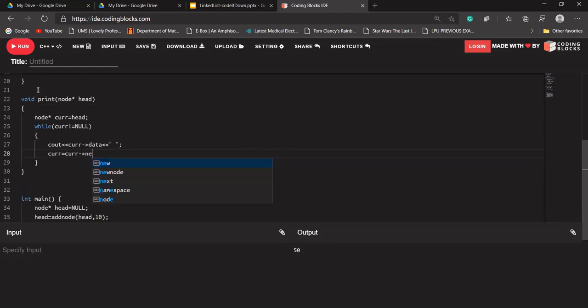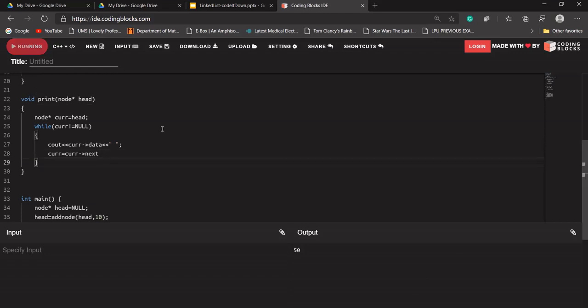Why? Because I have printed my data. A node is saying that I have printed my data, so current should point to the next. It means I'm having the address of the next node, and I'm giving the address of the next node to the current node. Okay, is that clear with everyone? Let's try to run this code.